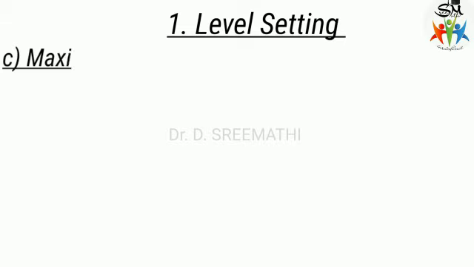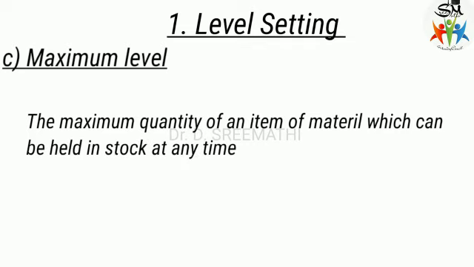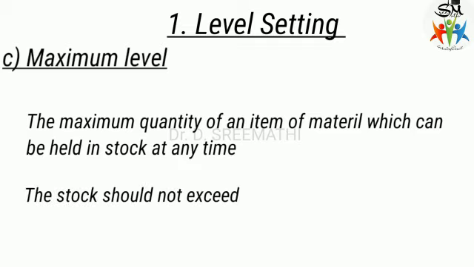The next one is maximum level. This is the maximum quantity of an item of material which can be held in stock at any time. The stock should not exceed this quantity. That is the maximum level the company, factory or industry can maintain.